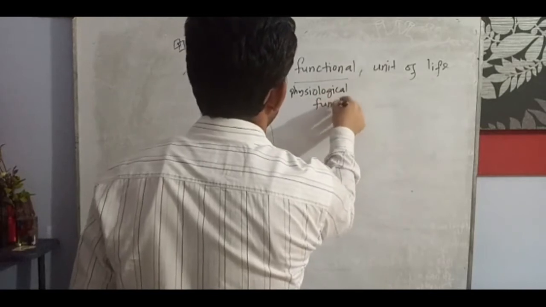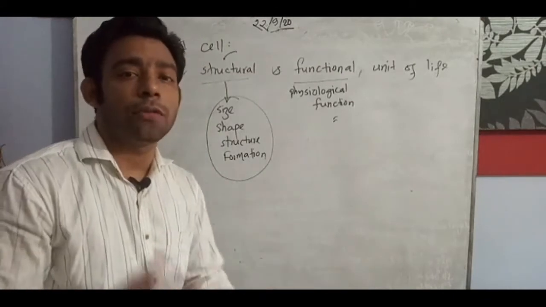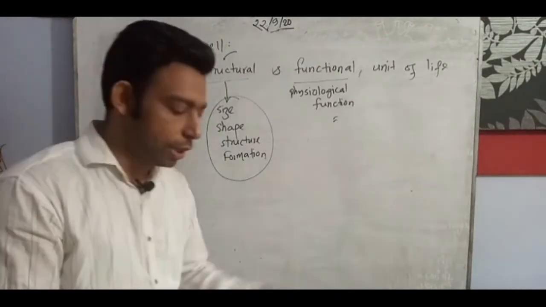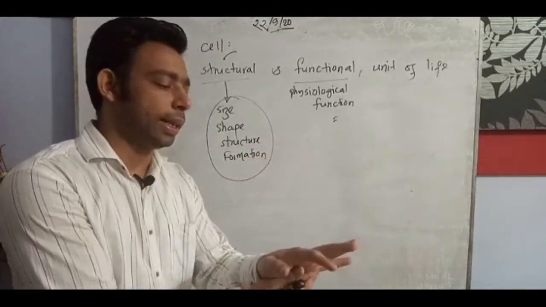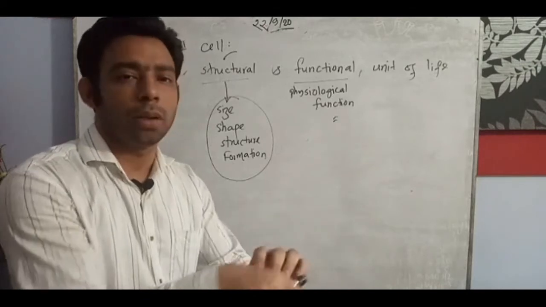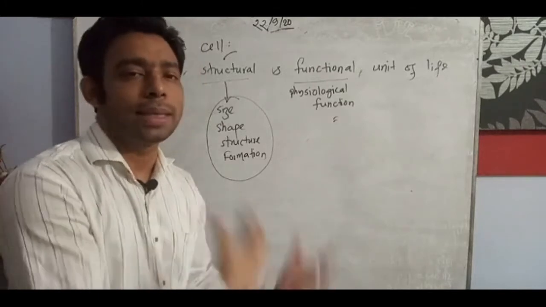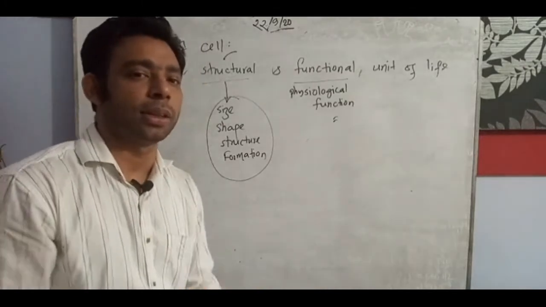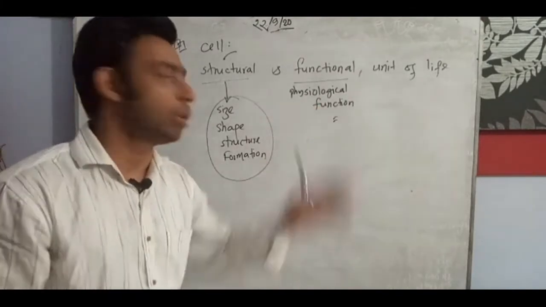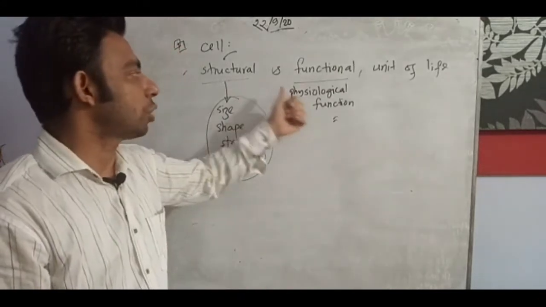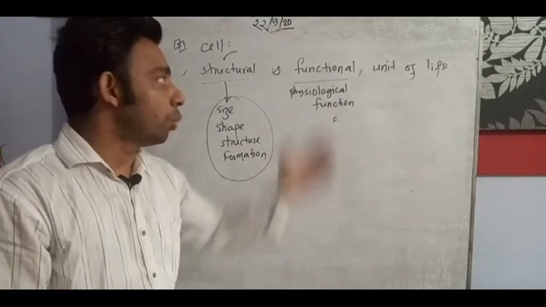Why do I write physiological function, my dear students? Physiological function denotes that the cell cannot be seen. Suppose of the cells in our body, how can I tell which one is the cell? We cannot see it visibly. Only when we examine it under the microscope can we observe the cellular types and the cell. So you can write the structural and physiological functional unit of life is called the cell.